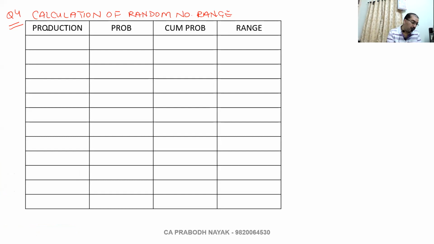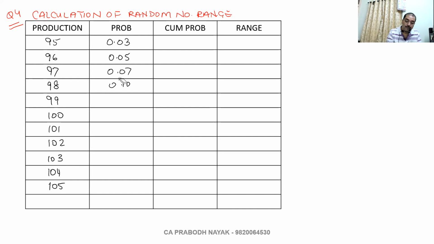Production, we will write all numbers from 95 to 105. 95, 96, 97, 98, 99, 100, 101, 102, 103, 104, 105. Write the probabilities.